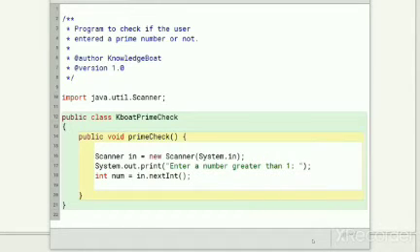The PrimeCheck method is not complete. It is just accepting the number from the user using the scanner class. Together we will complete the PrimeCheck method in this lesson. Our solution involves dividing this num by all the numbers from 2 till num divided by 2. How to do this in Java? In this step, we will divide the number repeatedly. Whenever something repeats, we use loops. As we know that our loop should start at 2, run till num divided by 2 and increment by 1 in each iteration, for loop is the best for this situation. Let me write the for loop then.